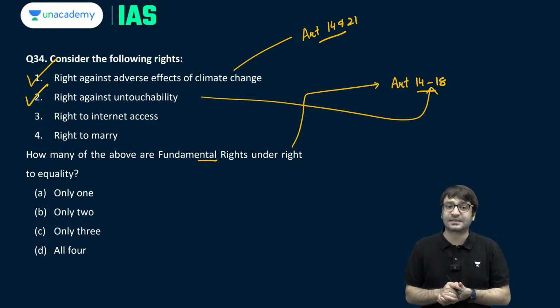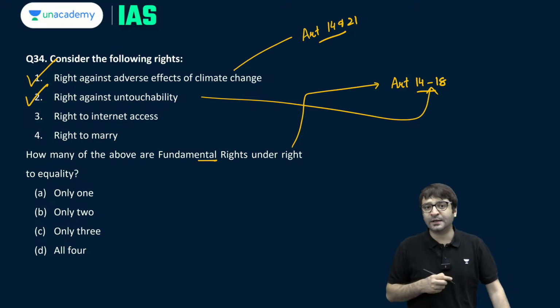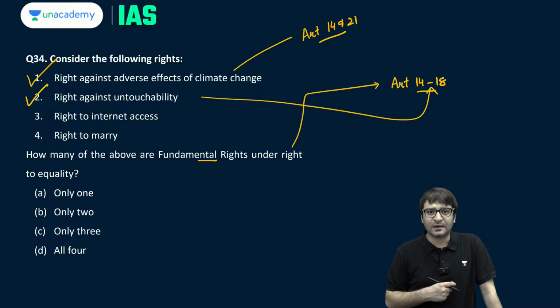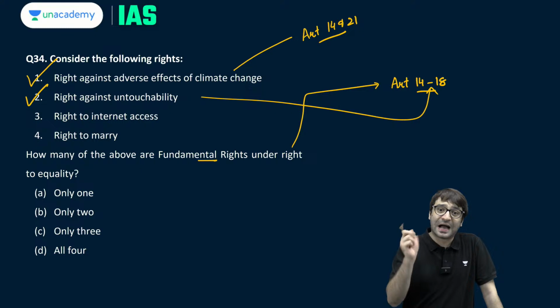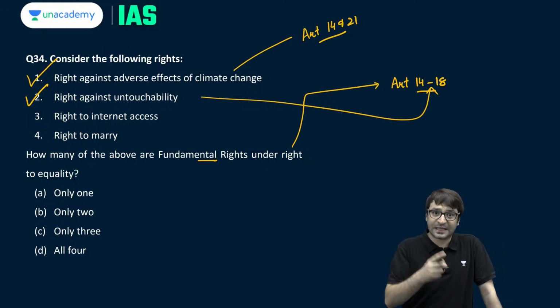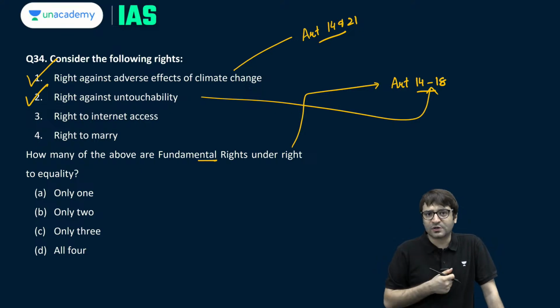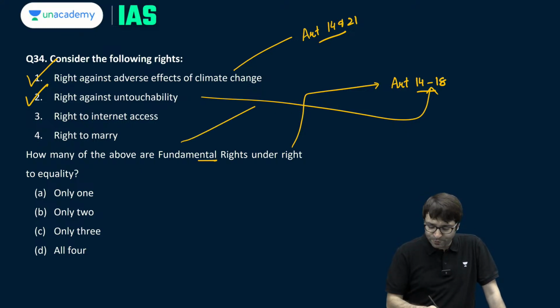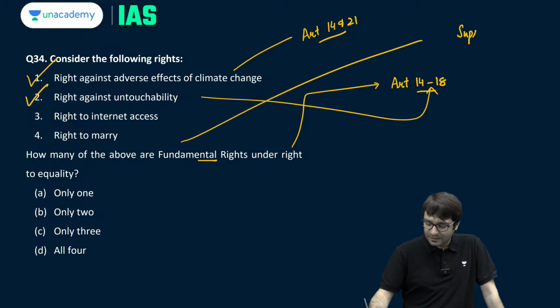Right to internet access. Supreme Court said in one of the cases, Anuradha Bhasin case, right to access internet is a fundamental right. That comes under Article 19. Right to marry, although the Supreme Court said in the Shafin Jahan case that it's a fundamental right under Article 21, but then in the Supriyo versus Union of India 2024, the Supreme Court said right to marry is